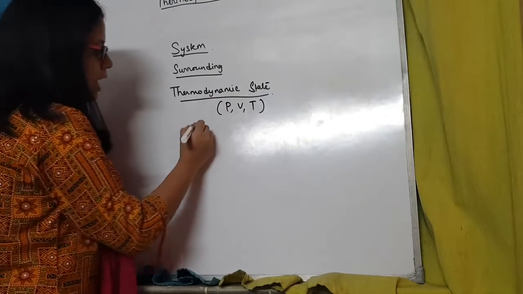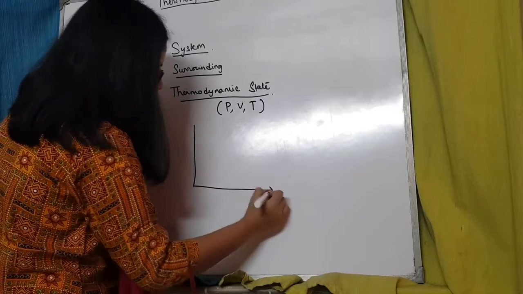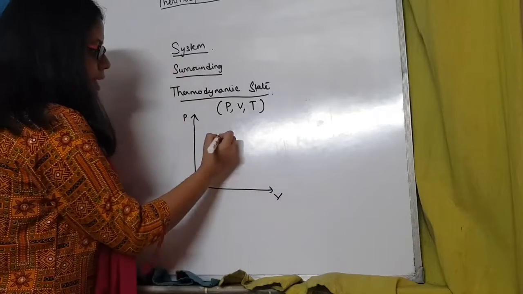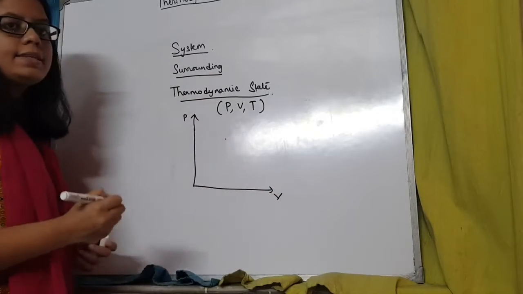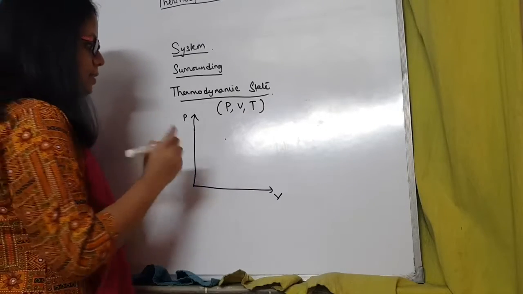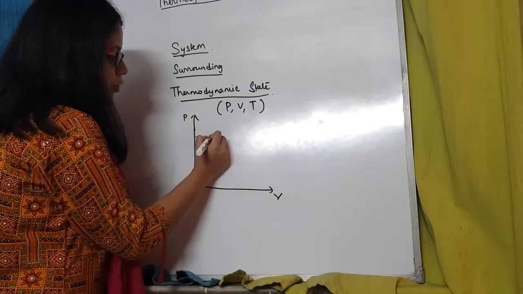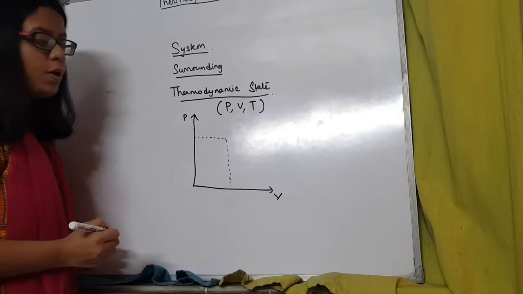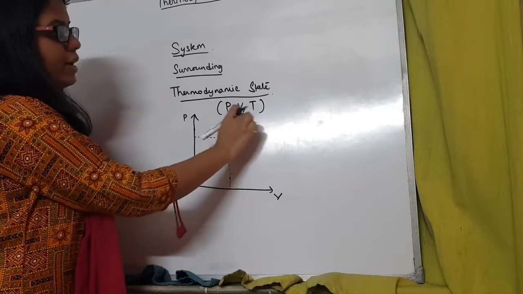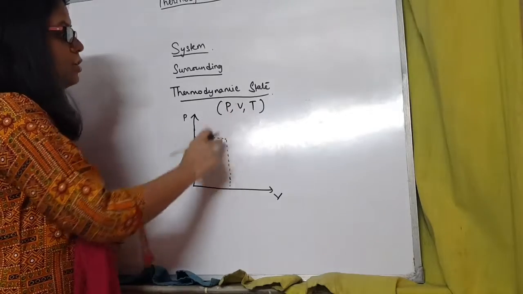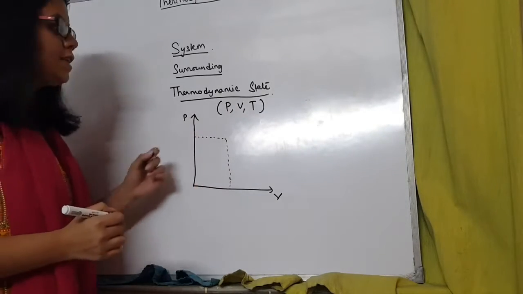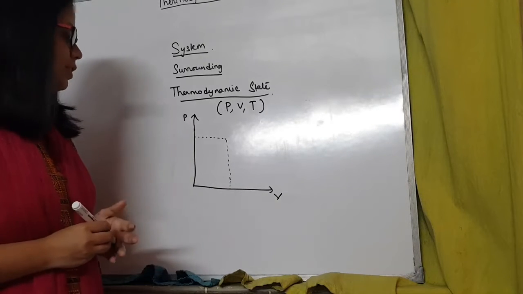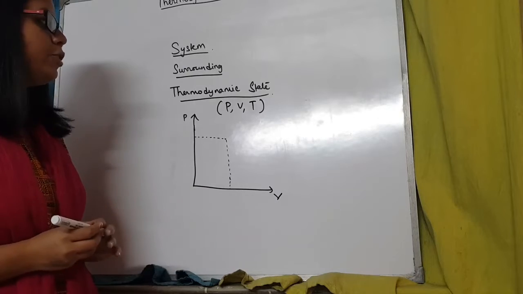Graphically, this is represented with the help of a PV diagram in which we have P in the y-axis, we have V on the x-axis, and any point of the system gives us the thermodynamic state of the system at that instant. From this point, we can find the value of pressure, we can also find the value of volume, and the temperature will be known to us. So from this point itself, we can know all these three information. So every point on the PV diagram gives us a particular thermodynamic state. So this was about the three basic definitions: system, surrounding and thermodynamic state.